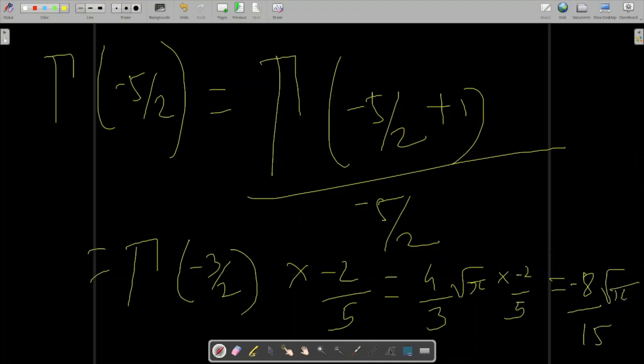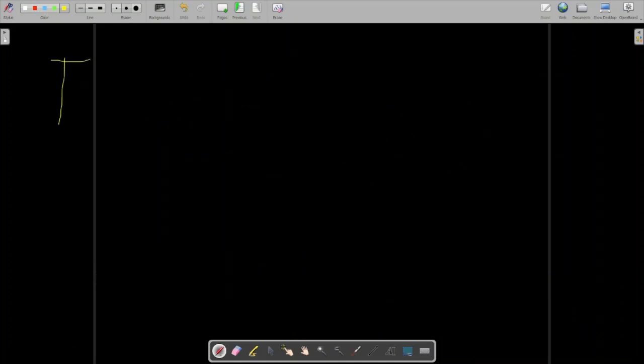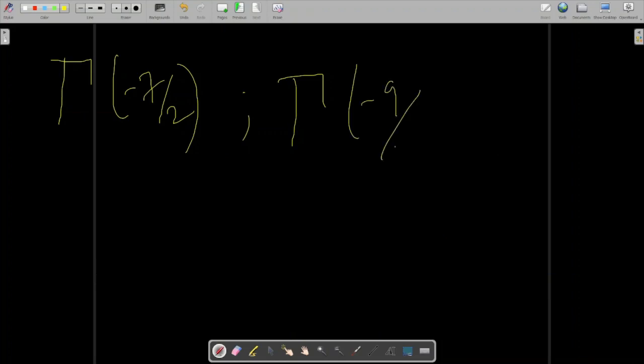And then again you can similarly find out gamma minus 7 by 2 also, and gamma minus 9 by 2 also. So integral half multiples, basically. Up to here this class is sufficient. In the next class I will discuss Gaussian integrals.